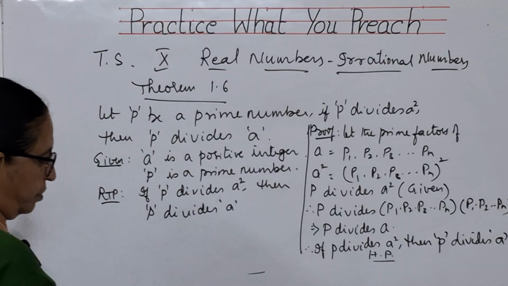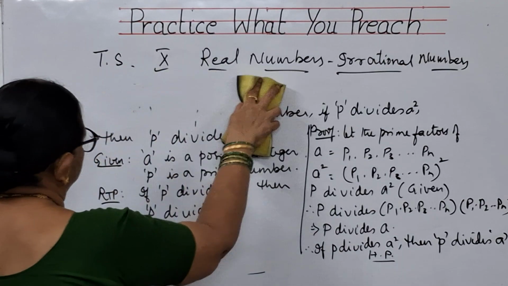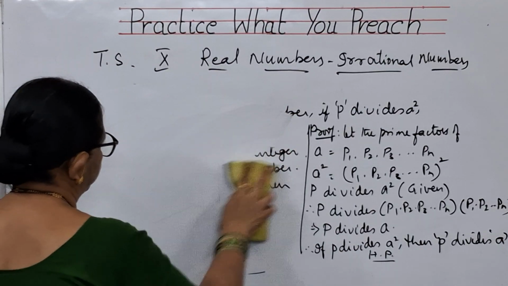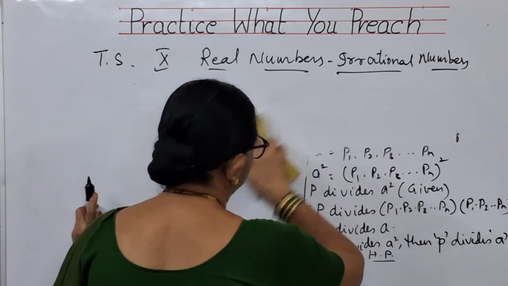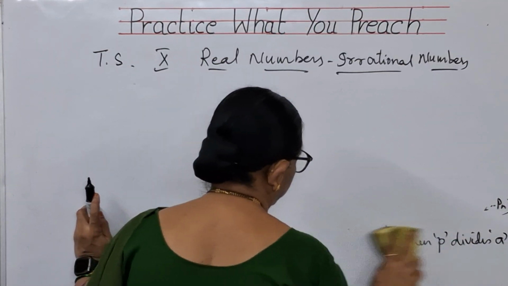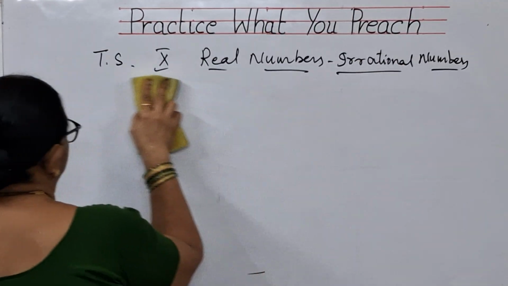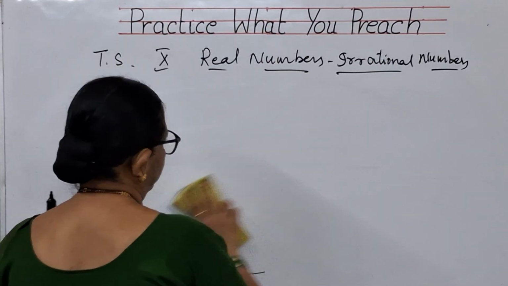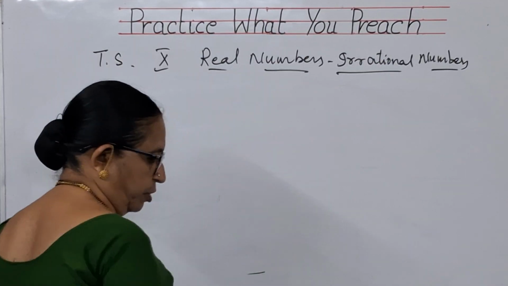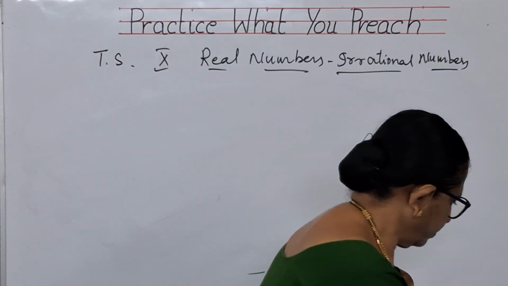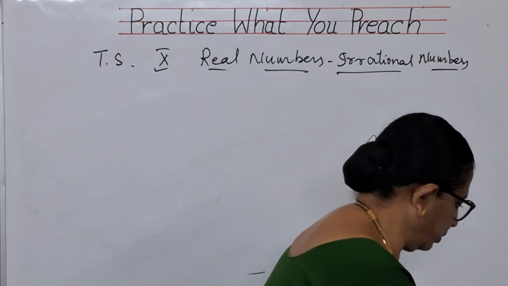Next. Basing on this theorem, you have got a problem given. Let us see what the problem is. Do this.